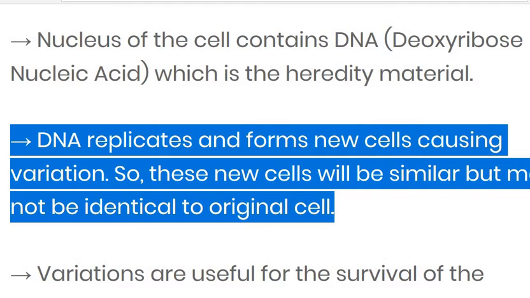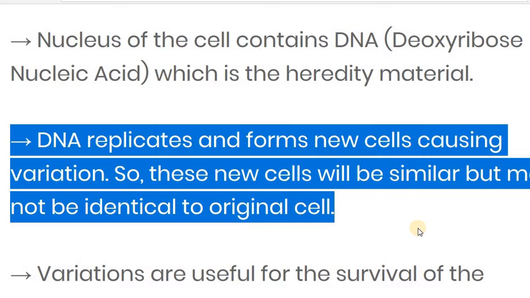This DNA replicates and forms the new cell, which causes the variation. So this new cell will be similar but may not be identical to the original cell. It is a little bit similar, but it is not identical. It is not a carbon copy. It is not the same. You see the variation in it.